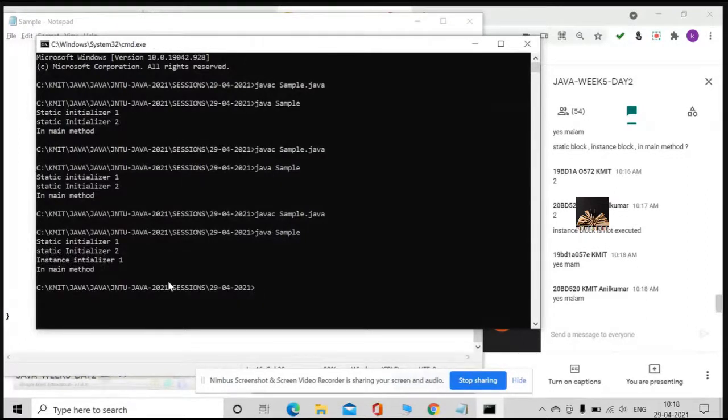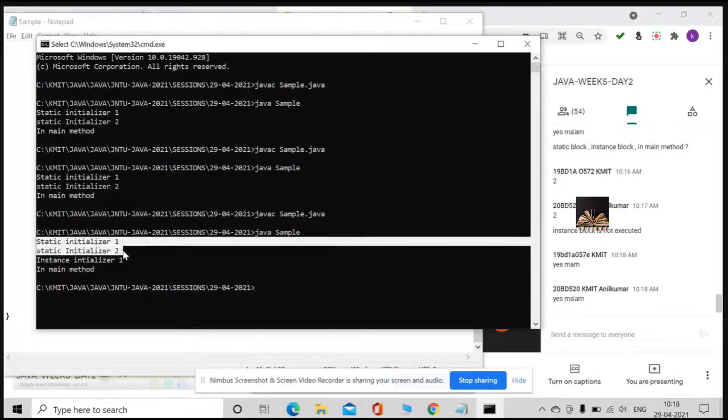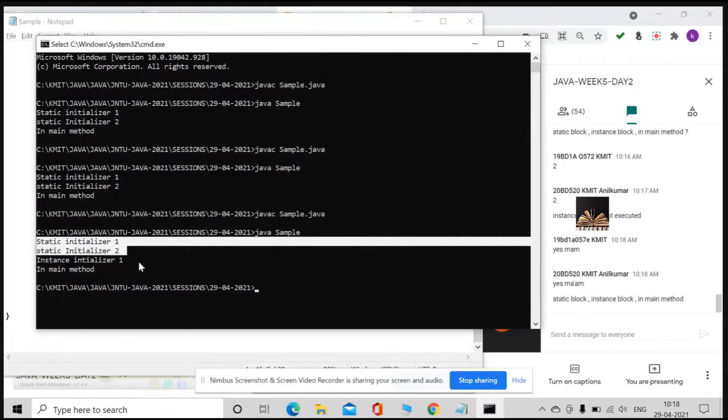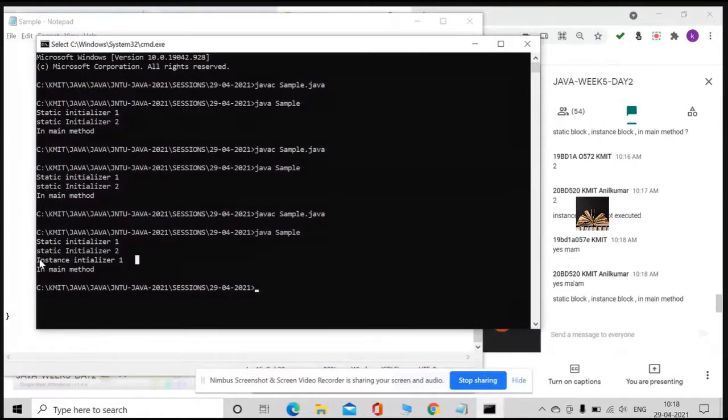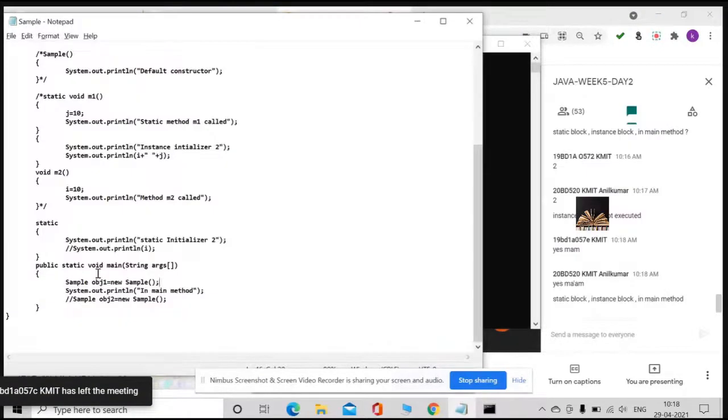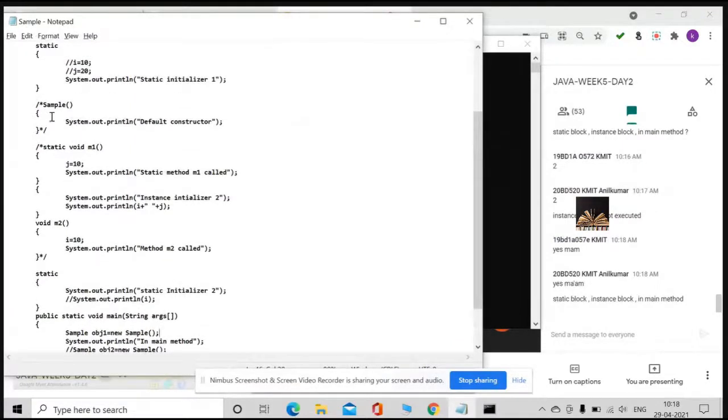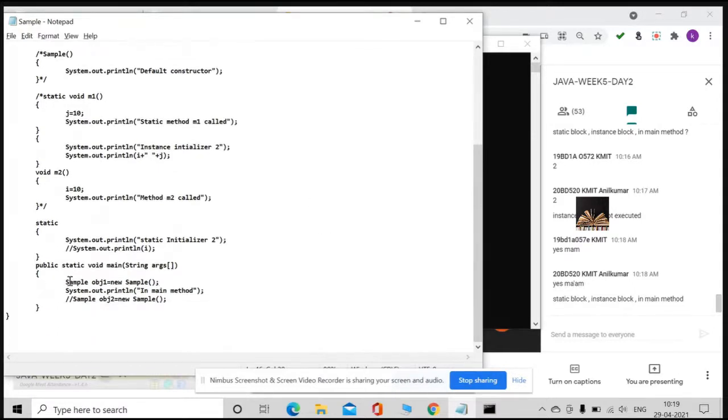Now after static, all the static blocks are executed, then the instance initializer gets executed, and then the control comes to the main method. Okay, now what am I going to uncomment right now? I'll uncomment this. Guys, did you observe? The static blocks will be executed once the class is loaded.